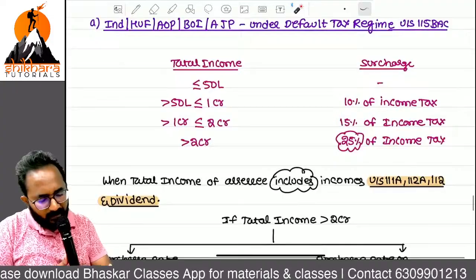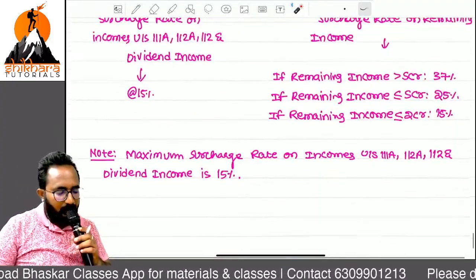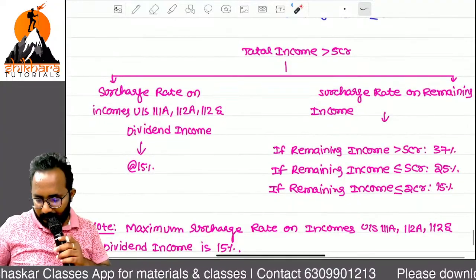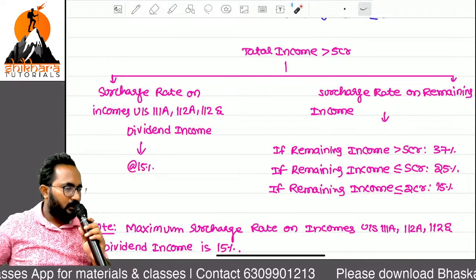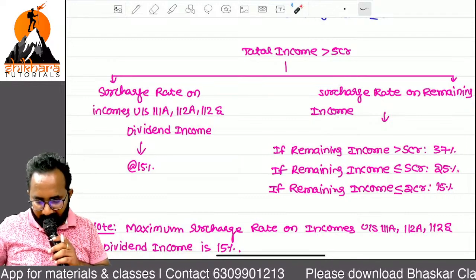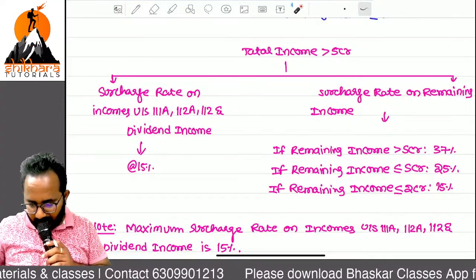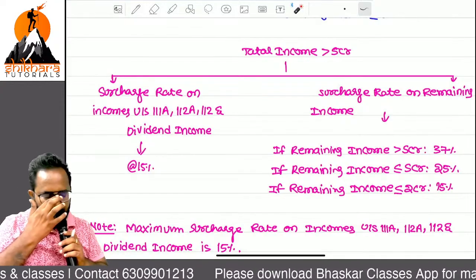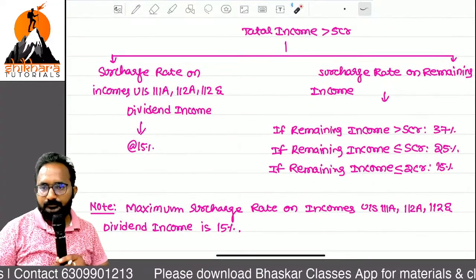But here we have only more than 2 crores. Shall we write one example? Copying is over. If copying is over, then we can discuss one example related to this note point in a detailed manner. After that, we can go for MCQs.